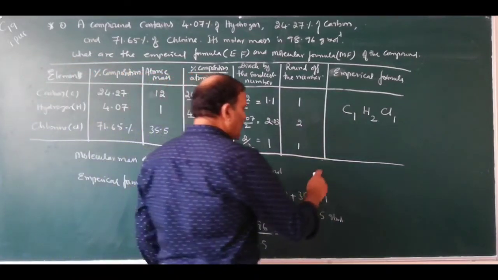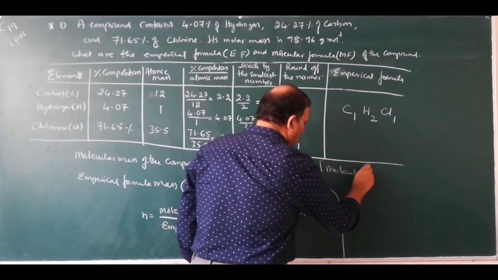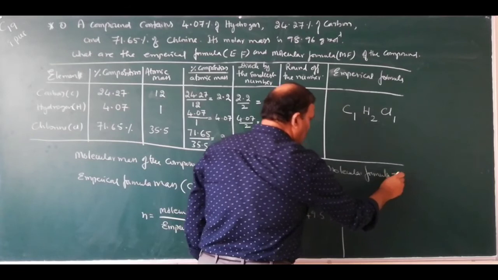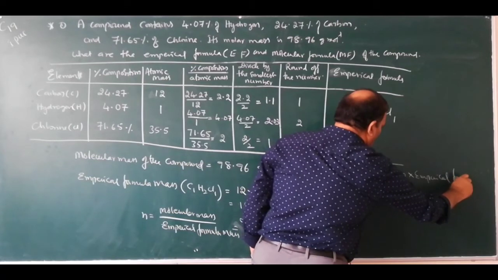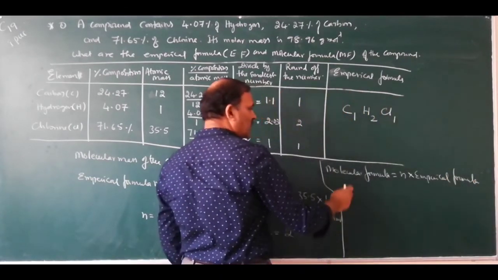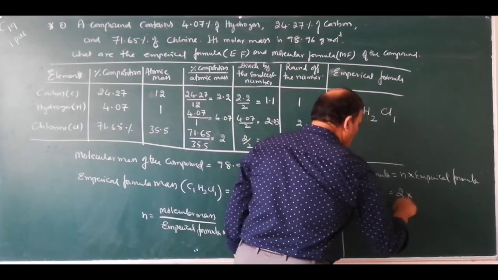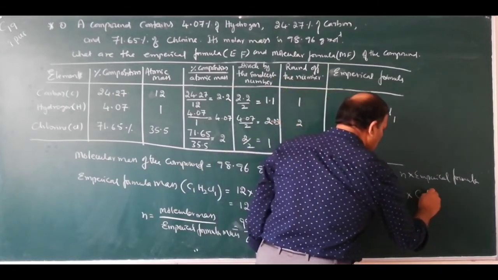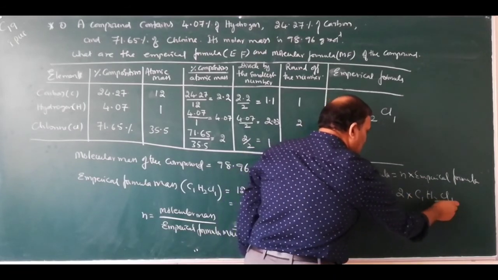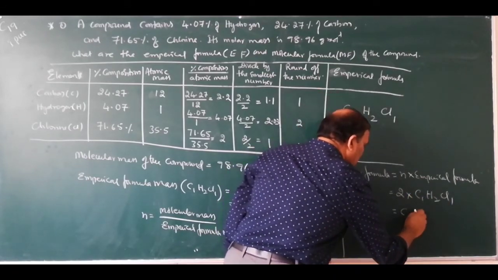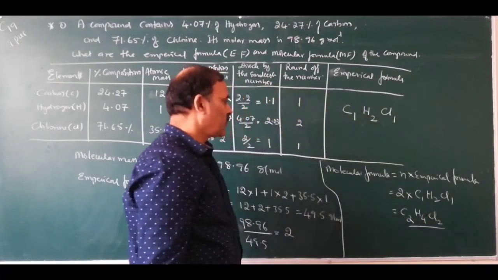Then what is molecular formula? Molecular formula equals n into empirical formula. So what is the value of n here? It is 2 into what is the empirical formula? C1H2Cl1. So multiply these numbers by 2, you will get C2H4Cl2.